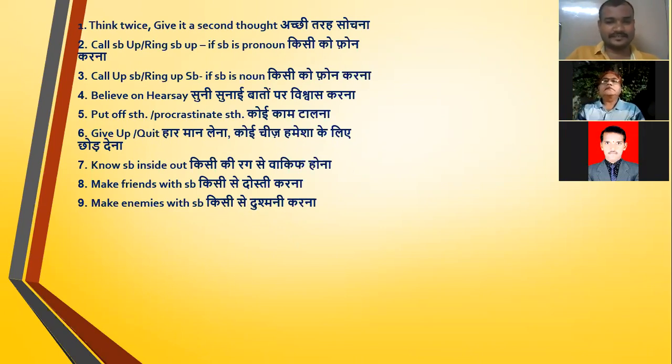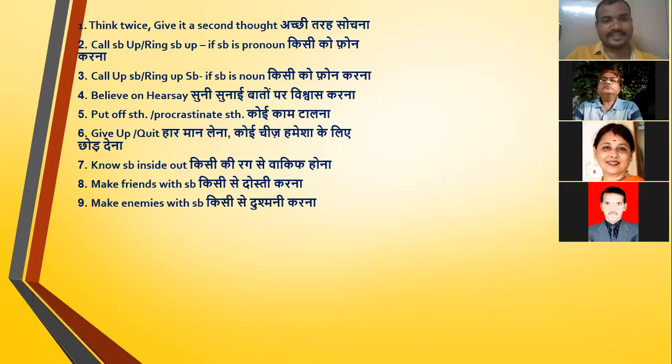So here, you said make enemies with somebody. If you want to make it negative, don't make enemies with somebody. Exactly. Don't make enemies with somebody. So here, don't make enemies with Radha. Sir, when you put a sentence here, please tell one sentence at least. Whatever words we are going to practice, no problem, we will do that. So make enemies with somebody.